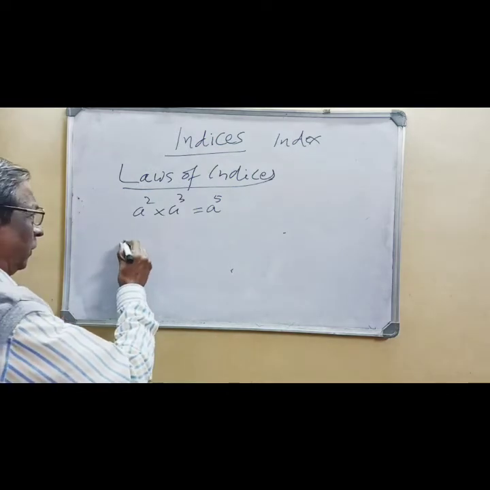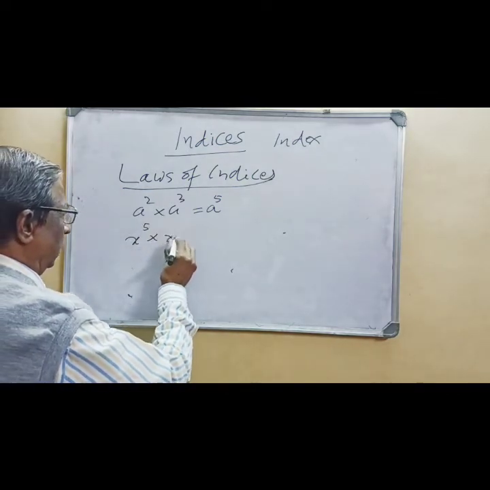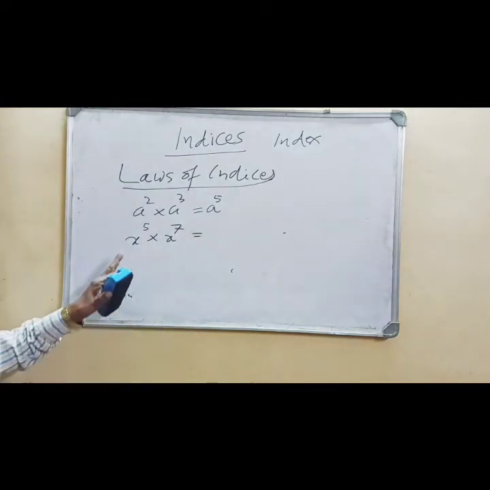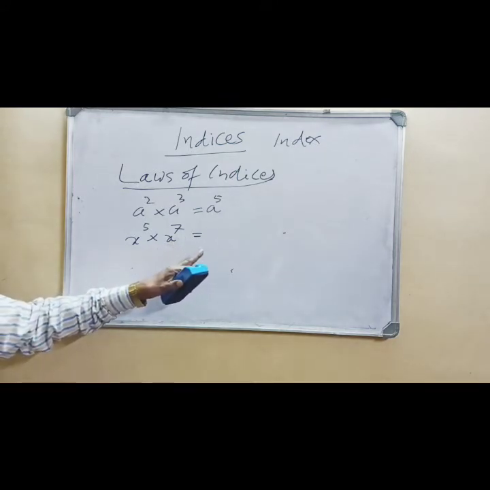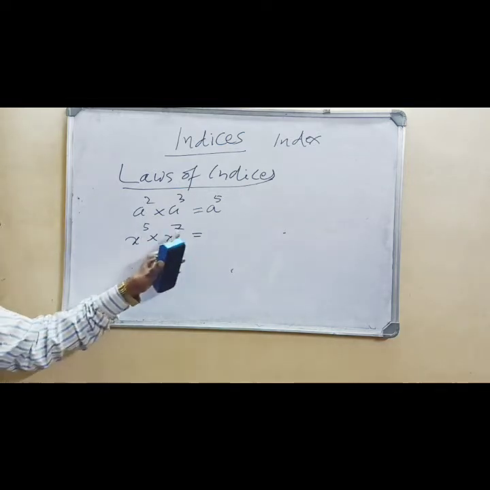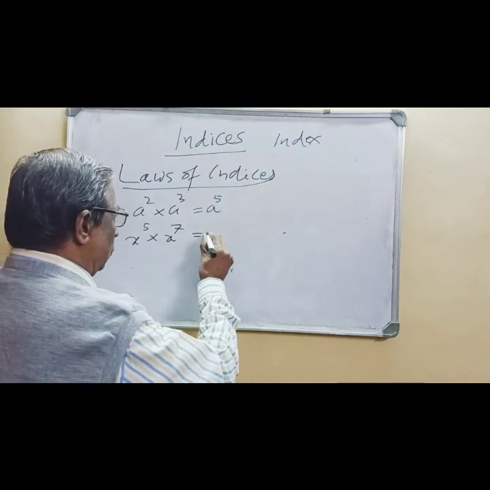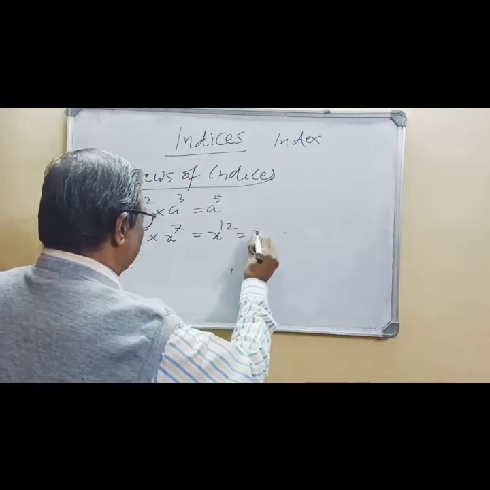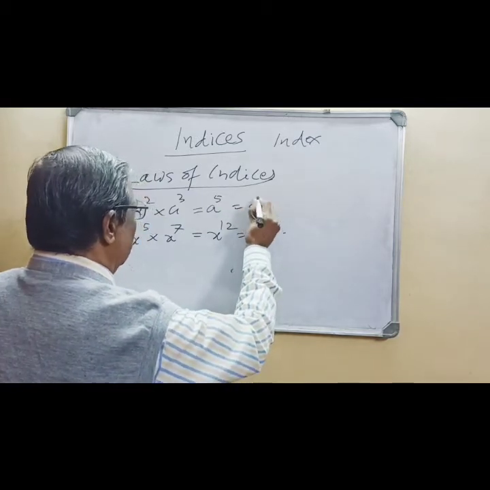Similarly, you can write x raised to 5 into x raised to 7. In this problem, x is multiplied 5 times and then 7 times. So in total it is multiplied 12 times, so it becomes 5 plus 7, and the answer is x raised to 12. So we write it as x raised to 5 plus 7, like a raised to 2 plus 3.